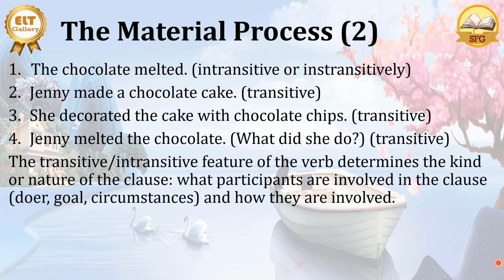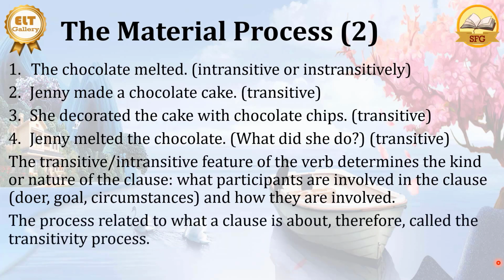So we see here that the transitive and intransitive feature of the verb determines the kind, the nature, of the clause. So if we have melt, we can have a transitive or intransitive clause. If we have decorate, we only have a transitive clause. If we have made, we only have a transitive clause. So the transitive or intransitive feature of the verb determines the kind or the nature of the clause: what participants are involved in the clause, the doer and the goal and the circumstances, and how they are involved.